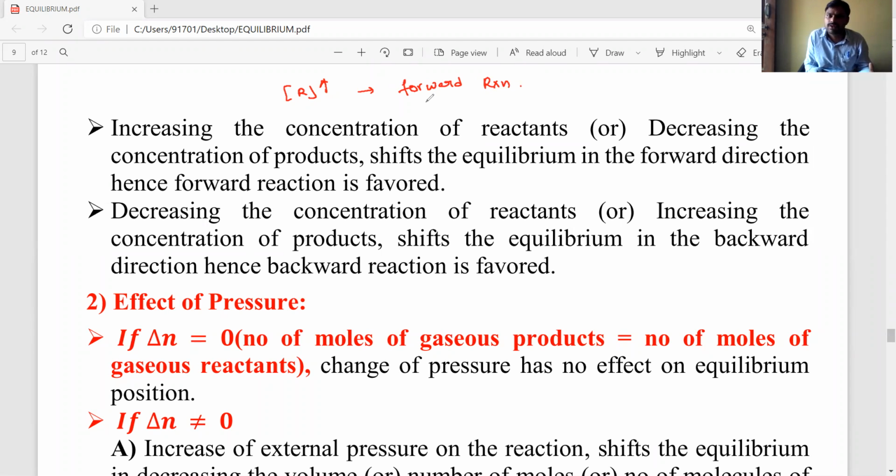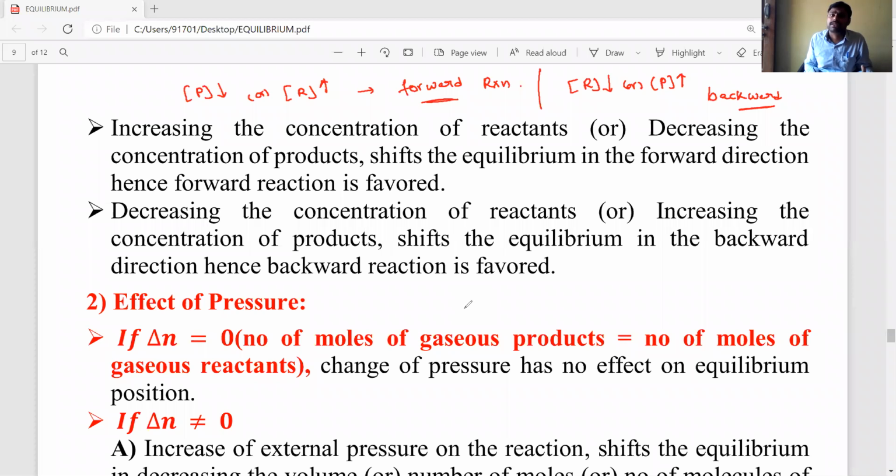Next, if the concentration of reactants decreases or the concentration of products increases, then the backward reaction is favored, meaning the equilibrium shifts in the backward direction. This is a main important factor.